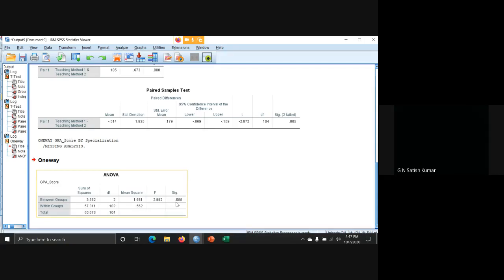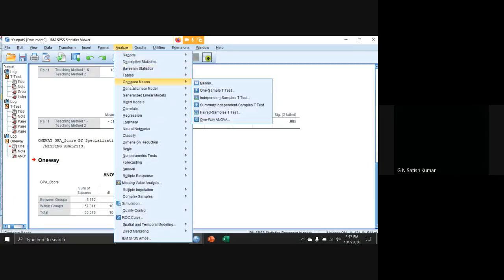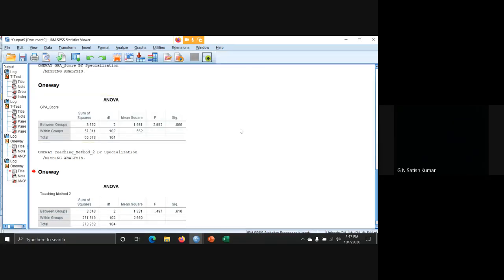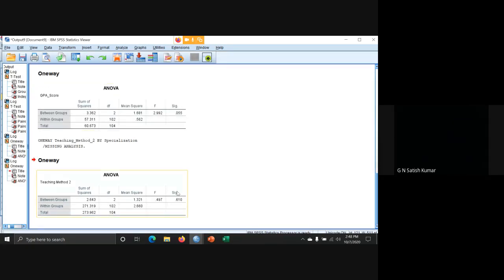Let us do the same thing with teaching method 1. For example, I'm saying compare means, one-way ANOVA. Instead of GPA score, I'll take teaching method 2. Is there any difference between specialization towards teaching method 2 marks? No, there is no difference at all. So the significant value shows we don't have any difference at all.